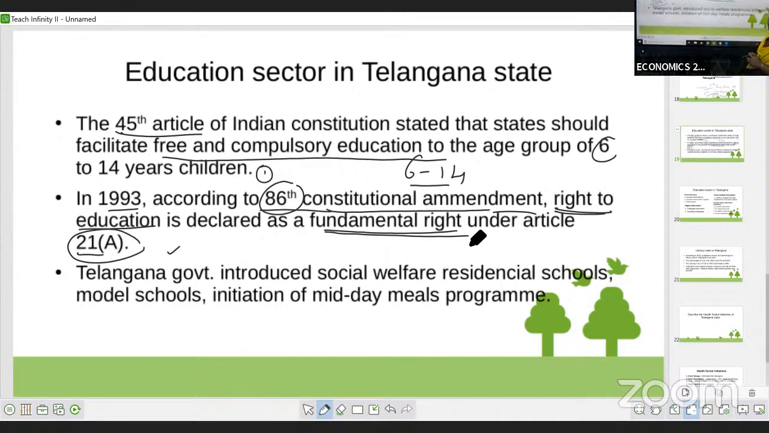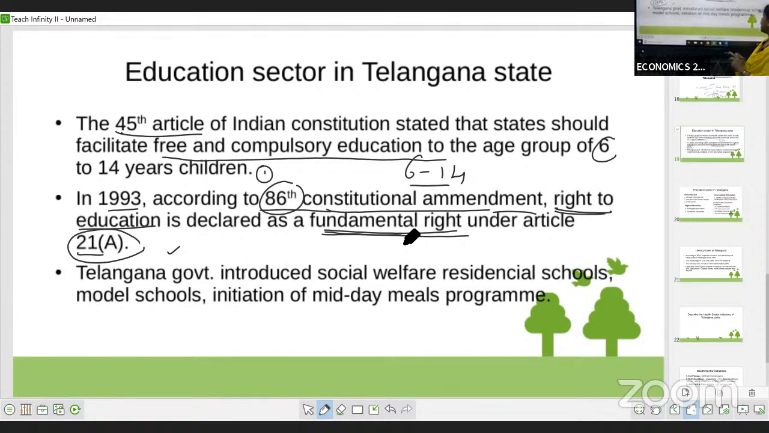Right to education is a fundamental right. First, Article 45 says there should be free and compulsory education for children aged 6 to 14 years, and in 1993 the 86th Amendment of the Constitution took place, according to which the right to education was declared a fundamental right.